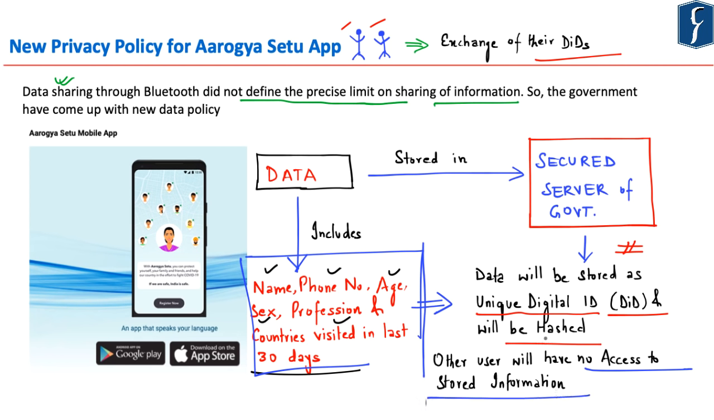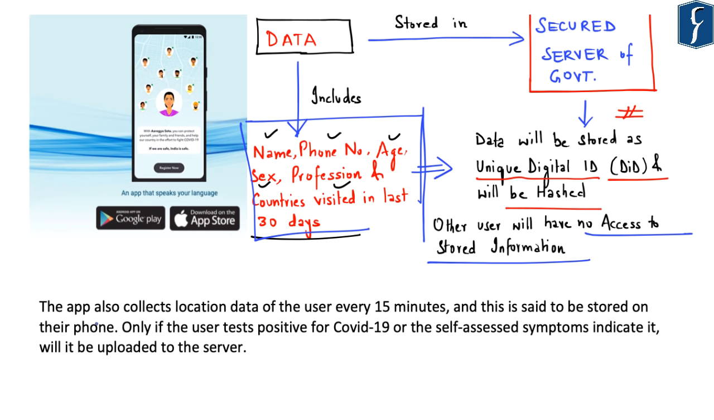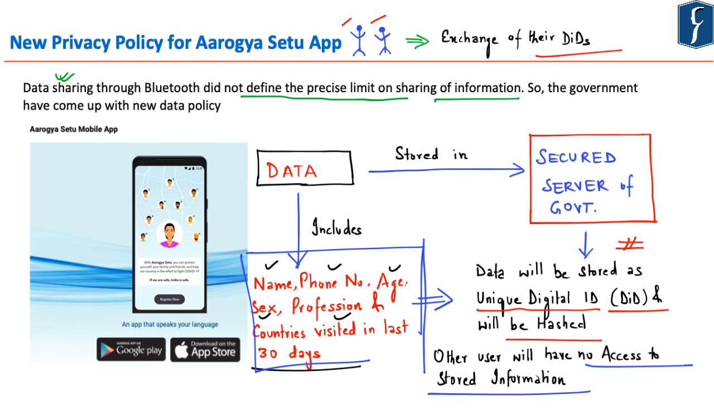So this is what has been provided as a security measure by the government of India with respect to the privacy policy for the Aarogya Setu app. Further, the security measure also highlights that the app collects location data of the user every 15 minutes, and this location data is said to be stored on their phone. So in this aspect, if the user tests positive for COVID-19 or his self-assessed symptoms indicate any symptoms of COVID-19, then such information will be uploaded on the server.